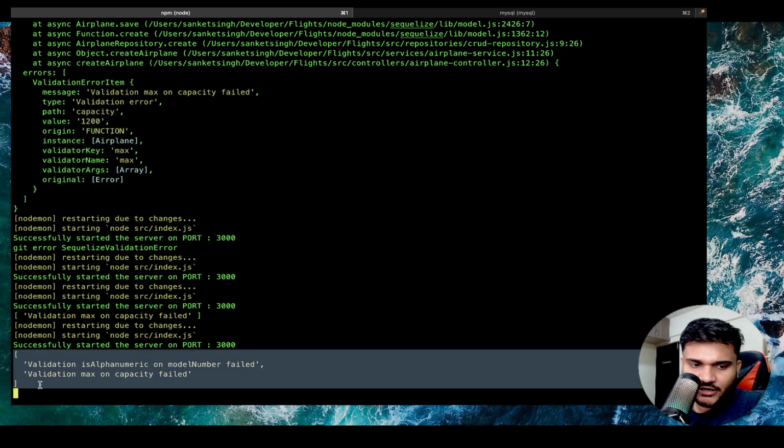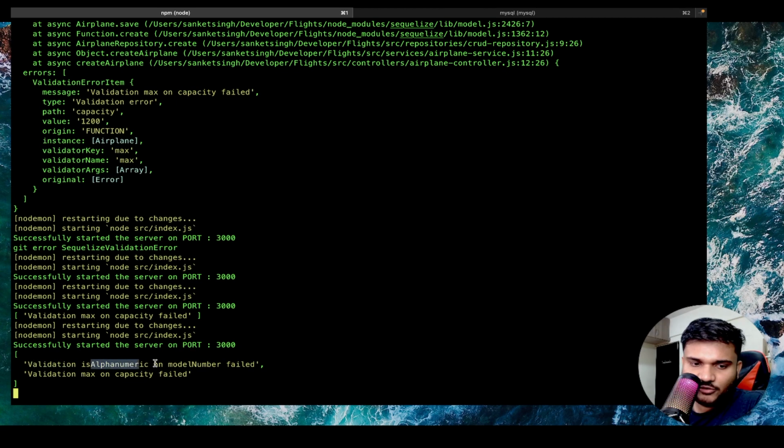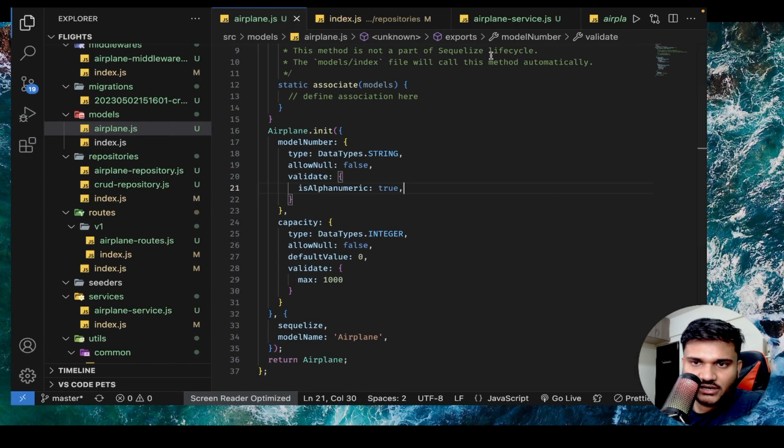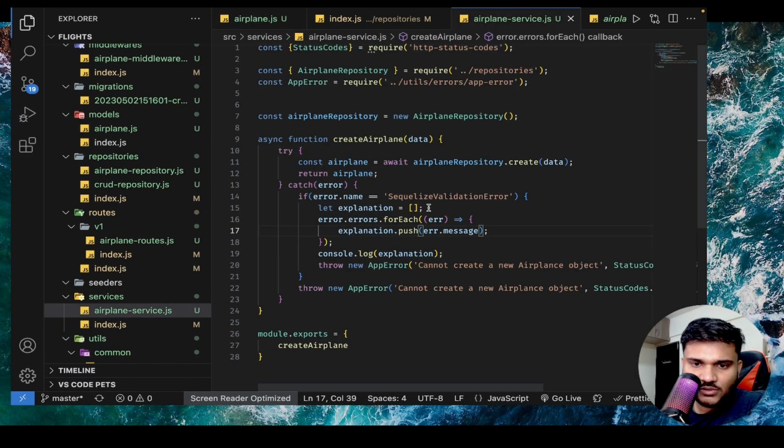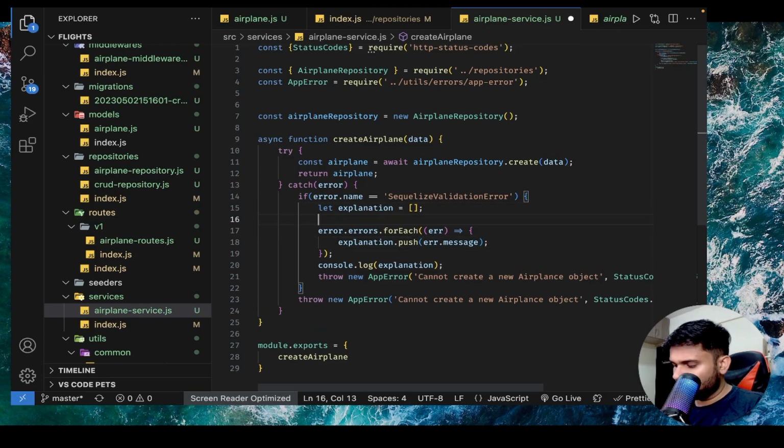Now you can see you are getting two values. Validation is alphanumeric on model number field. Validation max on capacity field, right? So if you want to print the whole error object, I'll print the whole error object in front of you as well. Console.log error.